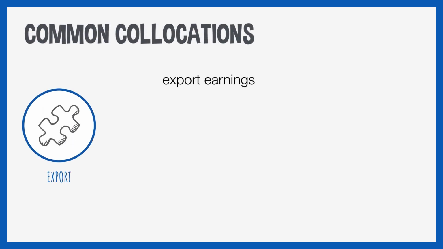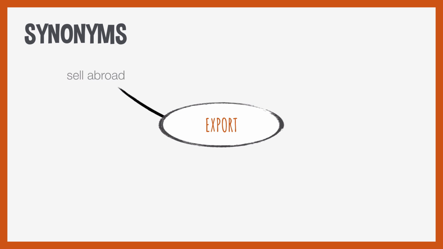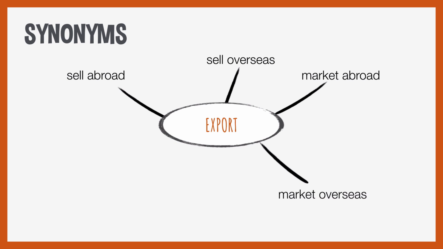Some common collocations, you can talk about export earnings, export markets, the export trade, export license, and if they're stopped, you can have a ban on exports. Some synonyms, you can sell abroad, sell overseas, market abroad, market overseas, send abroad, and send overseas. So these are collocations of the verb form of export.